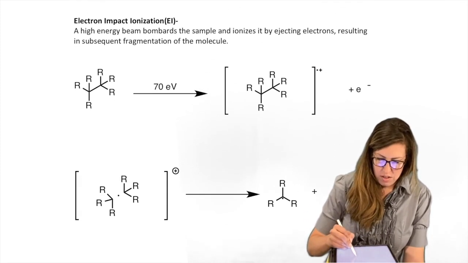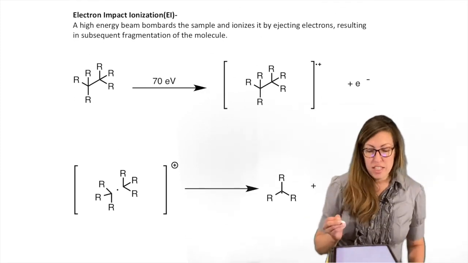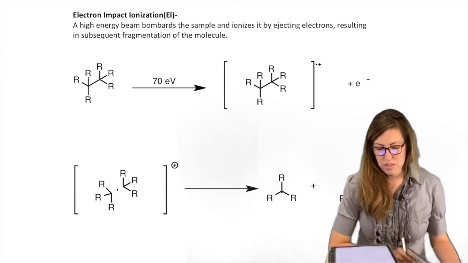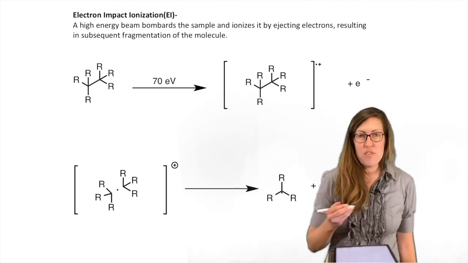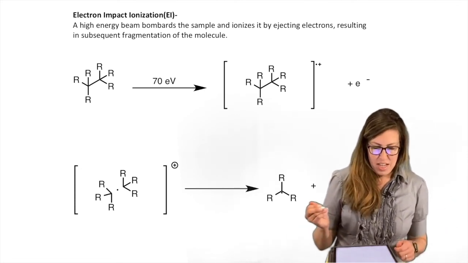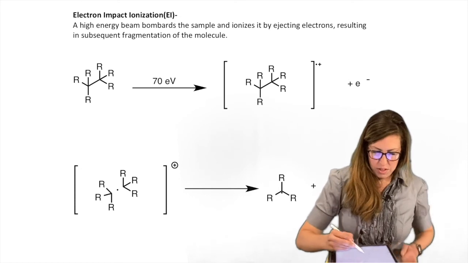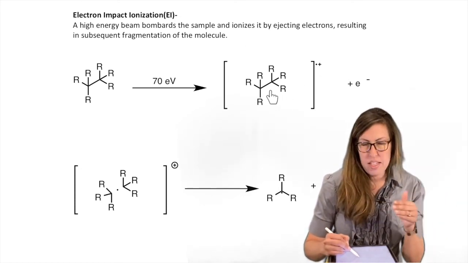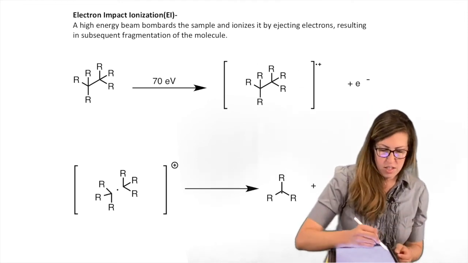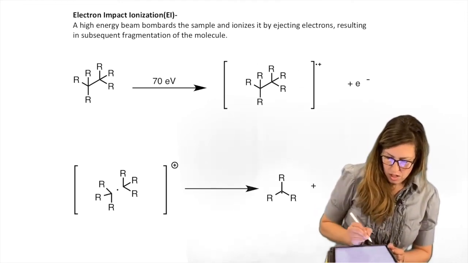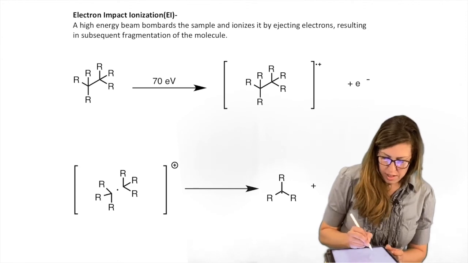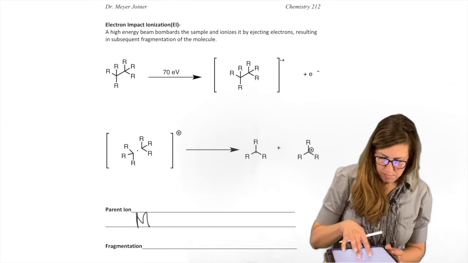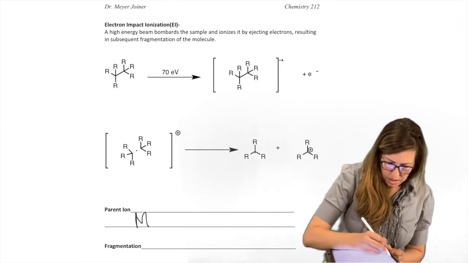Let's expand that cartoon to see what that means at the molecular level. There's my 70 electron volts. I thought I remembered that, right? That's enough to bump an electron out. And what does that do? There's a little schematic. This is represented in brackets because right now we're not assigning the charge, because this is the molecular ion. The molecular ion we call M+. So I'm going to write that down: the molecular ion is also known as the parent ion.